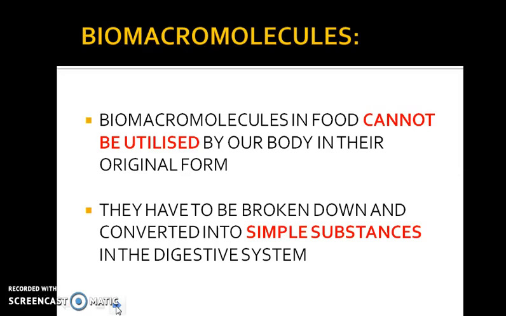So let's move further to the next component of this chapter, that is biomacromolecules. Okay, so let's define what biomacromolecules are. Biomacromolecules in food cannot be utilized by our body in their original form. They have to be broken down and converted into simple substances in the digestive system. Now this is why we need to have a digestive system. So we begin the process from biomacromolecules, and then those biomacromolecules have to be converted into their simpler form, that is biomicromolecules. So this is where your process of digestion, which is basically a life process, comes into play.